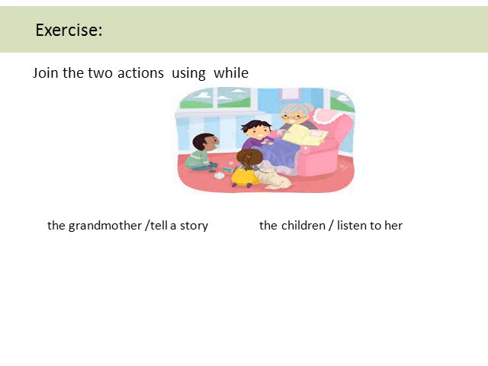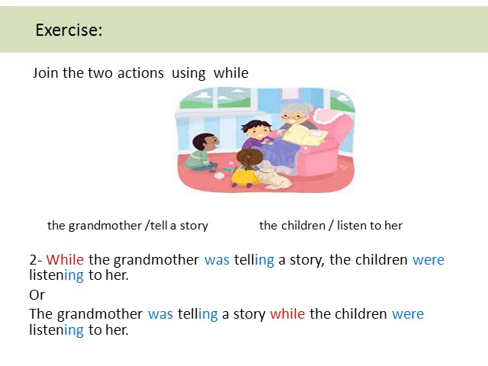The grandmother tells a story, the children listen to her. While, use while. While the grandmother was telling a story, the children were listening to her. Or the grandmother was telling a story while the children were listening to her.